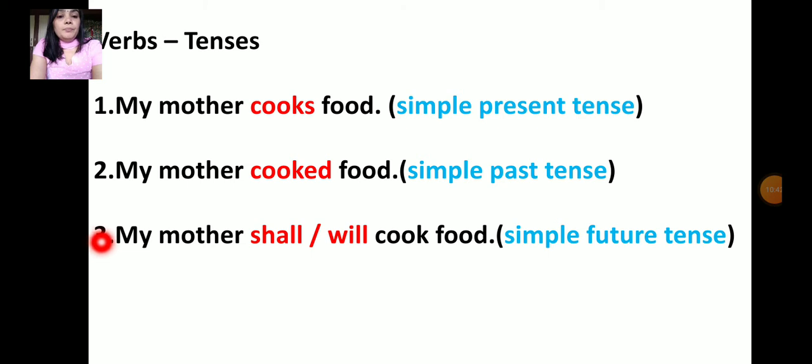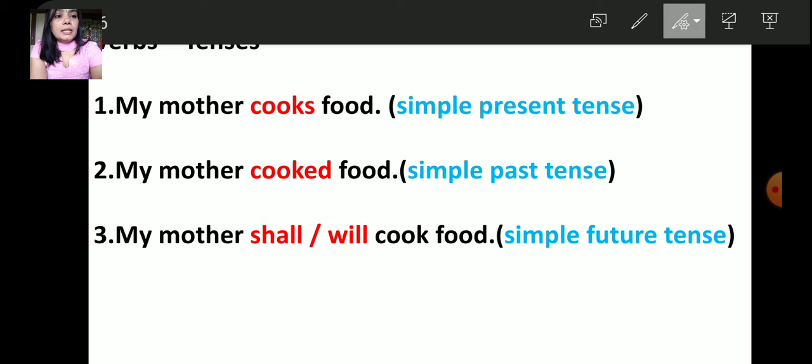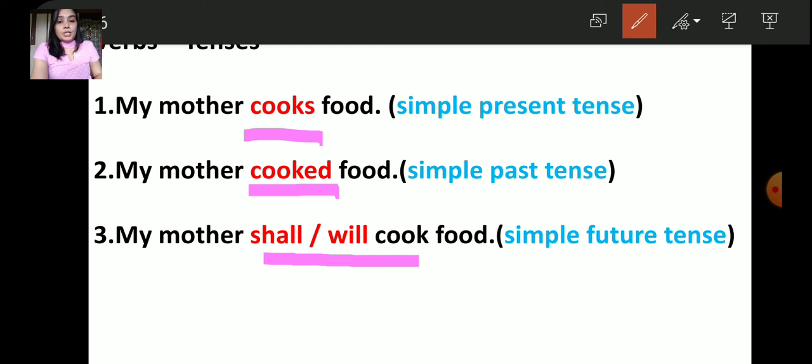Number 3, my mother shall or will cook food. So they are future tense. The mother will cook food after some time. So here let us underline the verbs. So cooks, cooked, shall, will or will cook. So here the underlined words.